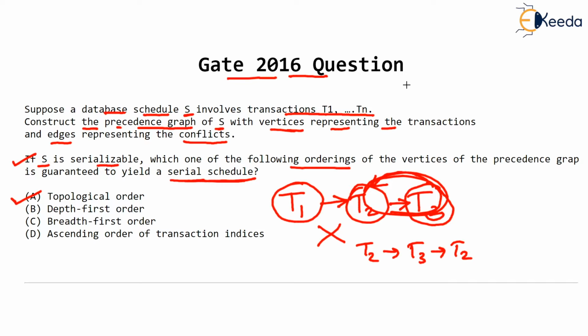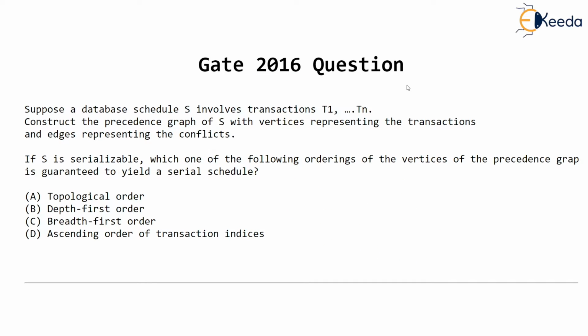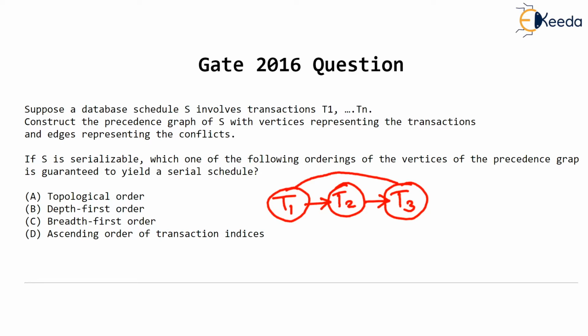be conflict serializable. Just imagine we get a precedence graph which has no cycles. So let's say again we have three transactions, T1, T2, T3, and the conflicts we get are T1 to T2, T2 to T3, and T1 to T3. Now clearly observe that in this particular precedence graph there exists no cycle. Then surely the given schedule S, which contains these three transactions, is conflict serializable.